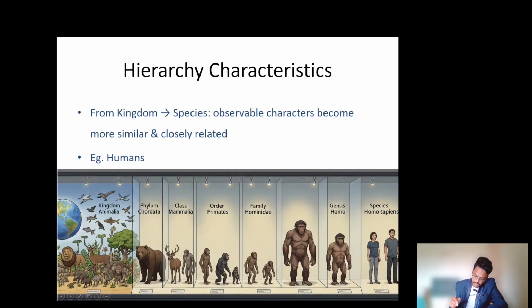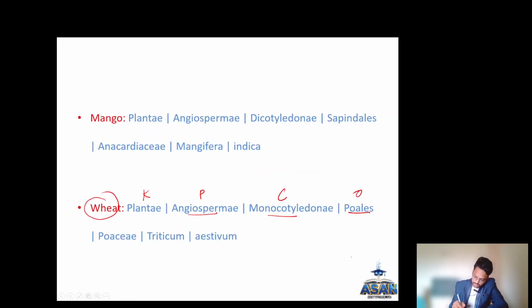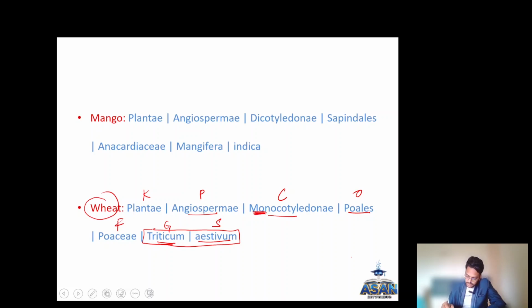Poaceae is the family, and Triticum is the genus, and aestivum is the species. So the scientific name for wheat is Triticum aestivum. Here wheat is monocotyledonae. Monocotyledonae means the seed has only one cotyledon.